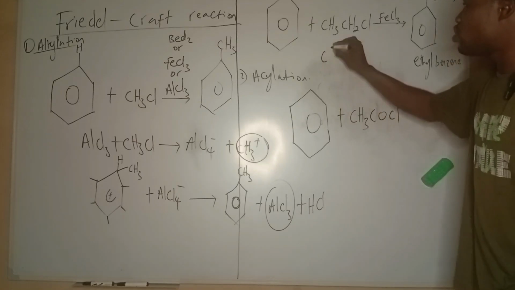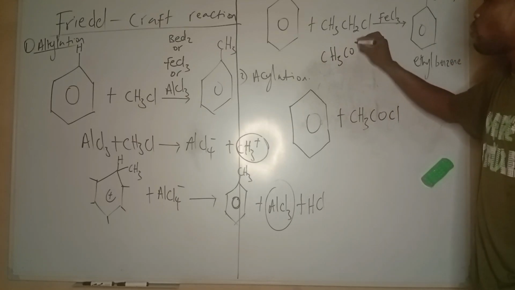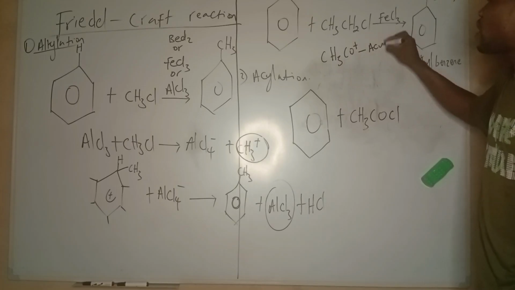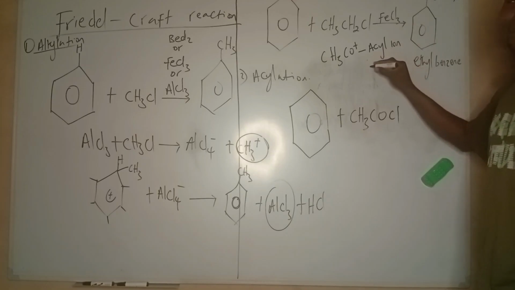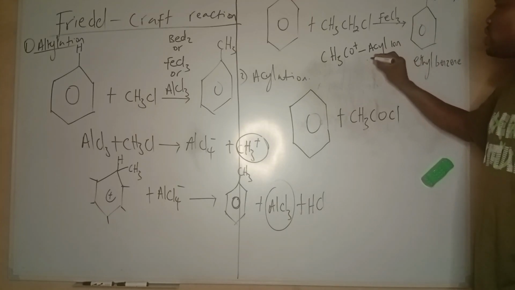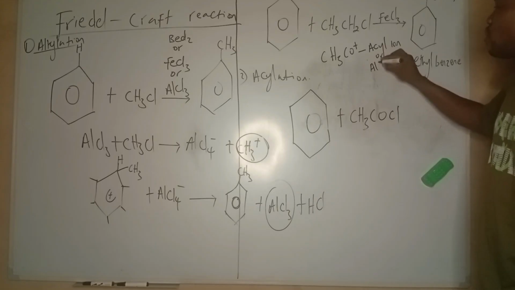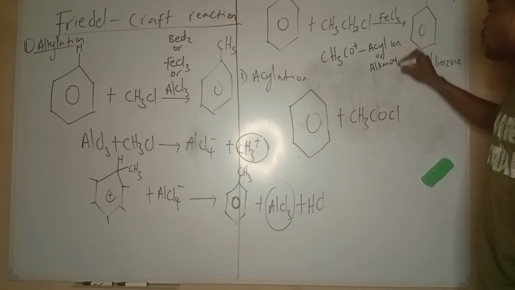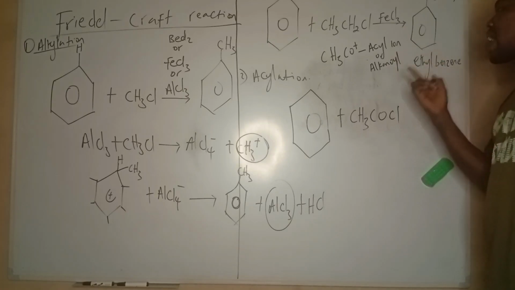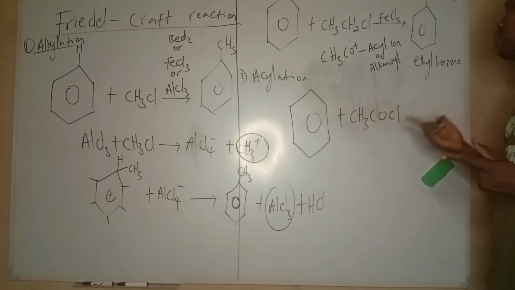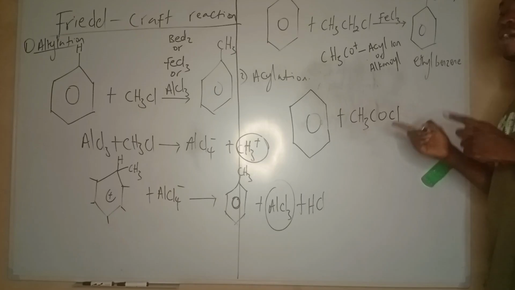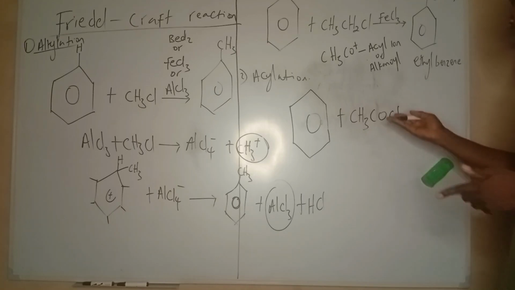So note this group, CH3CO+, is an acyl ion, or we call it an alkanoyl ion. So this is an alkanoyl group, or alkyl carbonyl. That's where it comes from: alkyl carbonyl, alkanoyl, acyl.